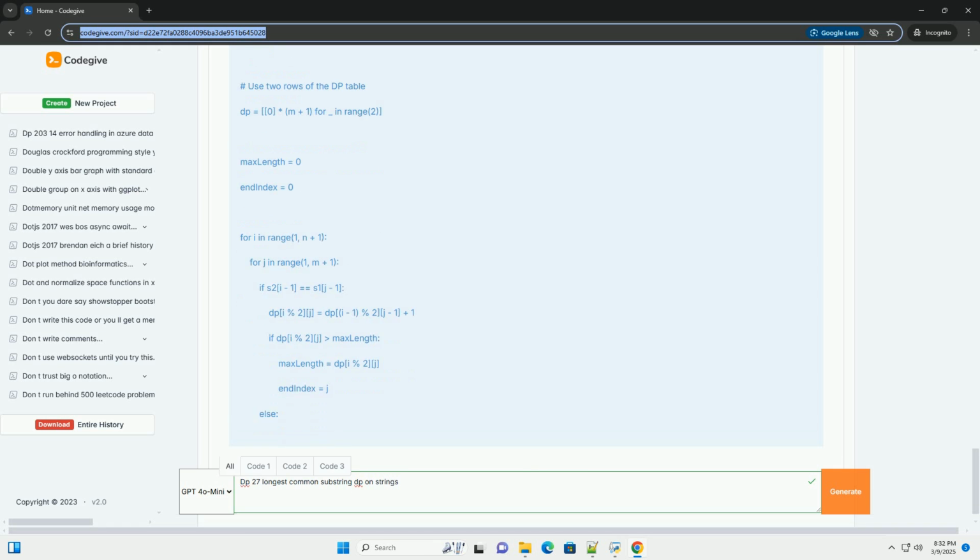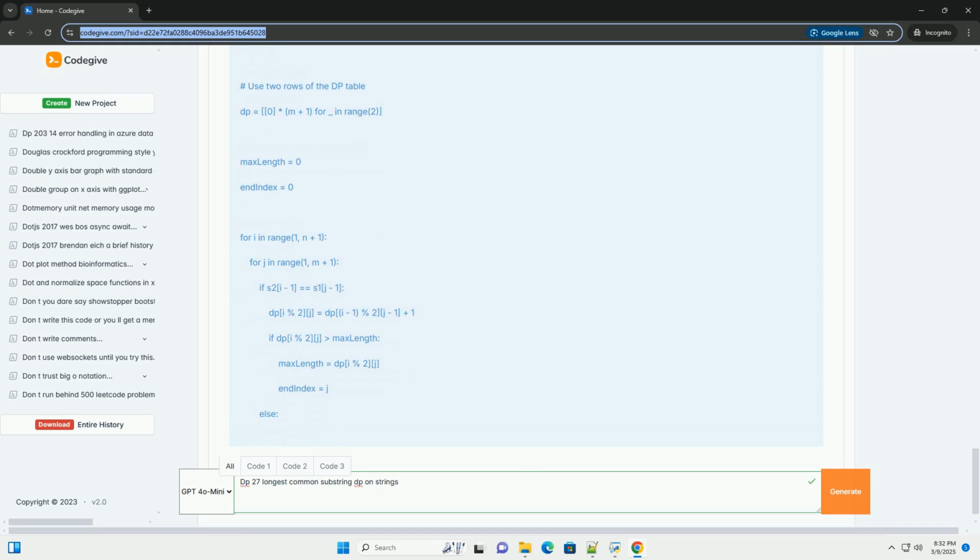The nested loops iterate through the DP table, starting from index 1. If S1[i-1] equals S2[j-1], the characters at the current indices match, and the value of dp[i][j] is updated to be 1 more than the value at the diagonally upper left cell, dp[i-1][j-1]. Max length and end index are updated if a new longest common substring is found.